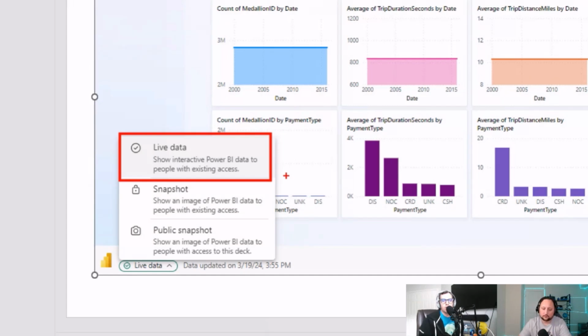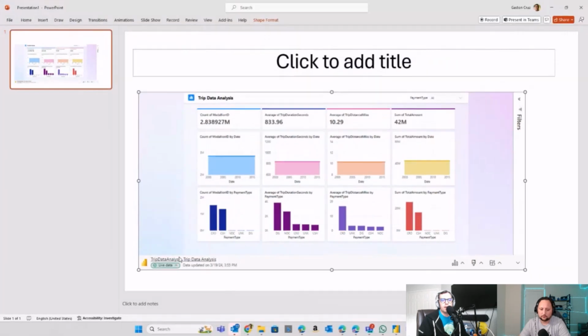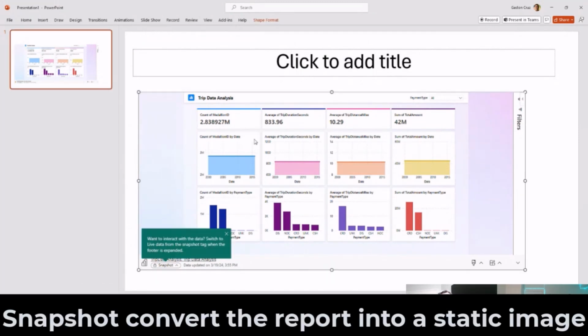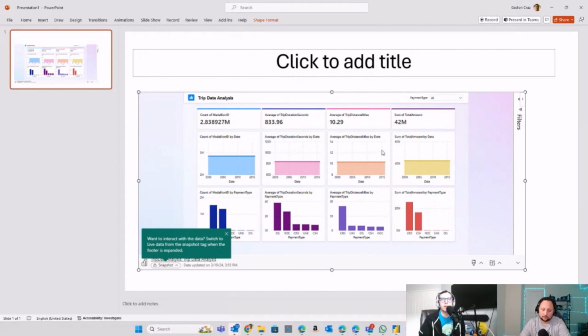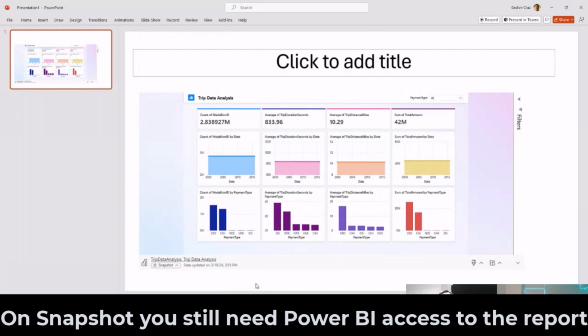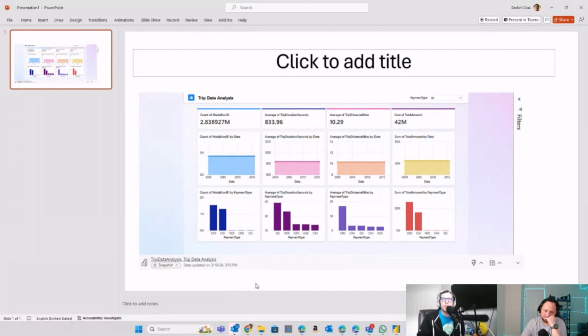In the second option, if I say I would love to switch this to a snapshot, right away I cannot click on the slide anymore because this is just an image and I don't have any kind of interaction. But again, if I send this deck to any of my colleagues and they don't have access to this Power BI report, they are not going to see even the image itself.